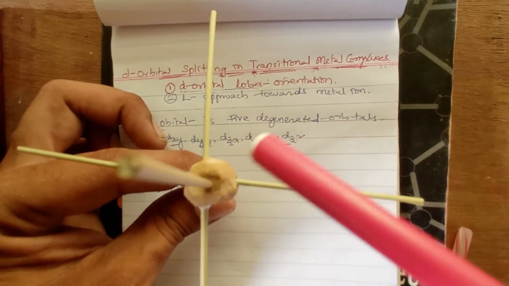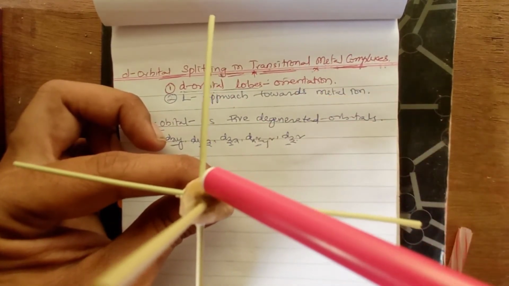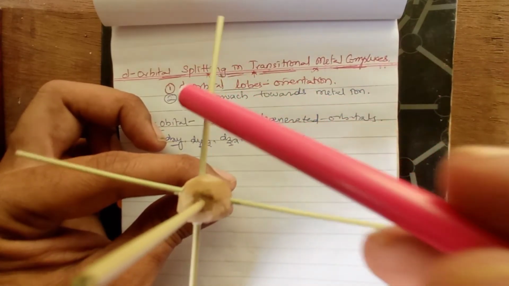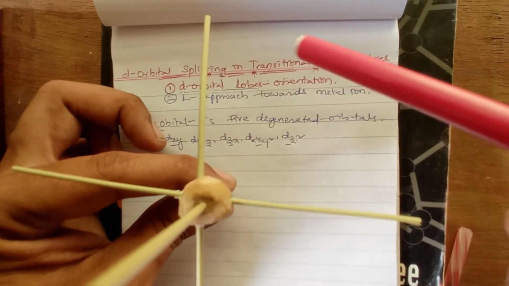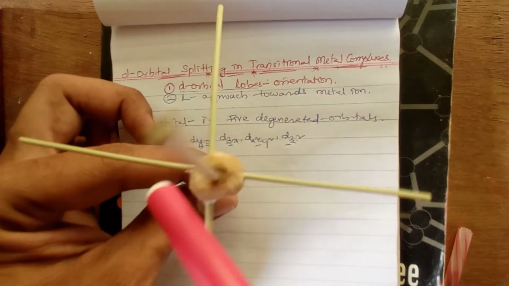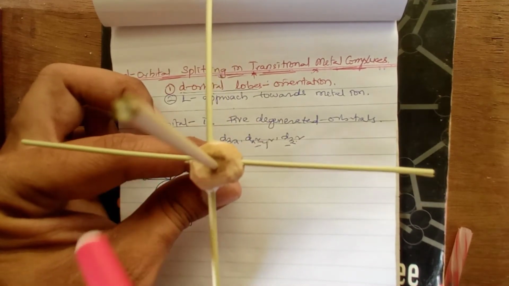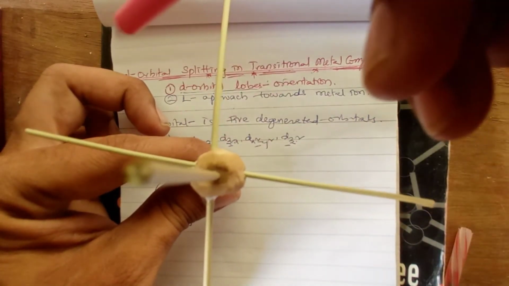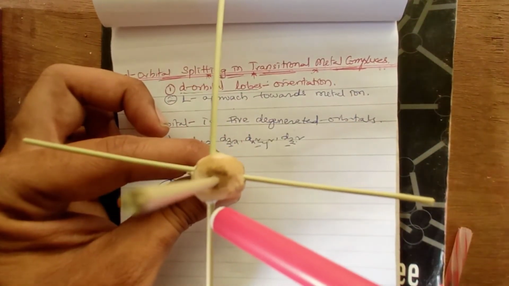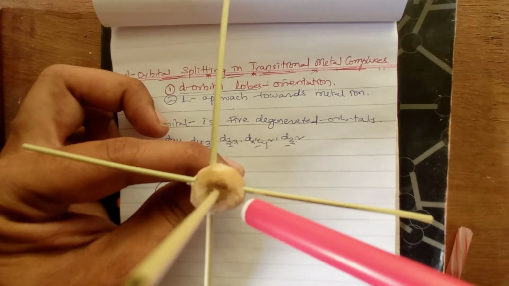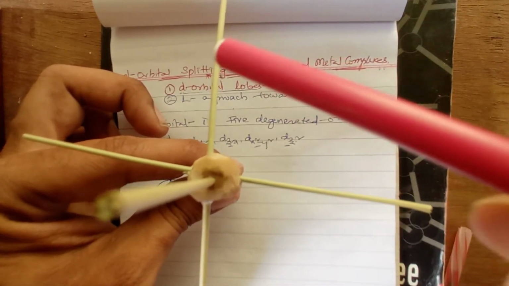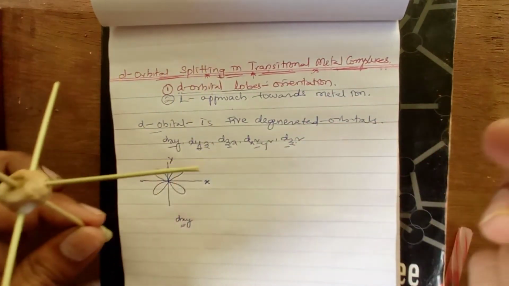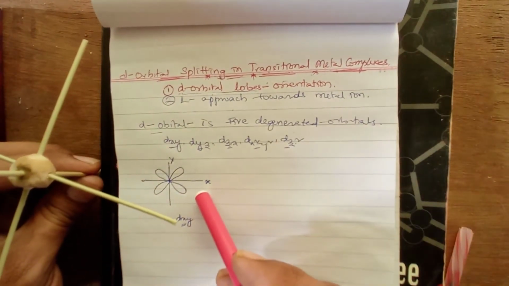So the lobes will be in between the x and y axes. There will be one lobe in between y and x, right, and the second lobe will be here, and the third lobe will be in this area, and the fourth lobe will be here. In between the x and y axes, the four lobes will be arranged. This is about the dxy orbital.